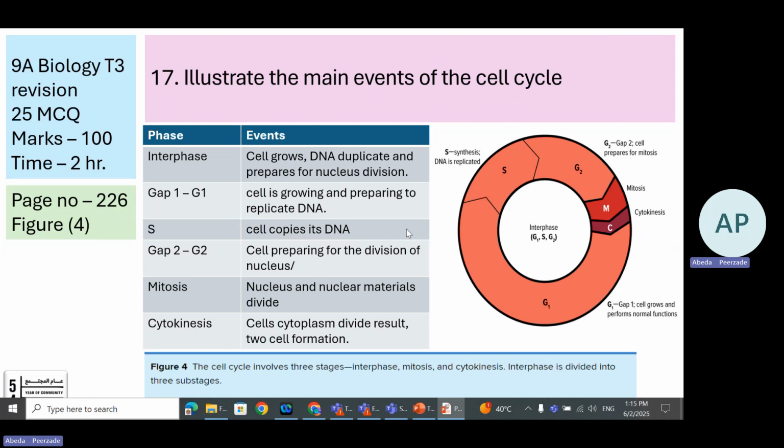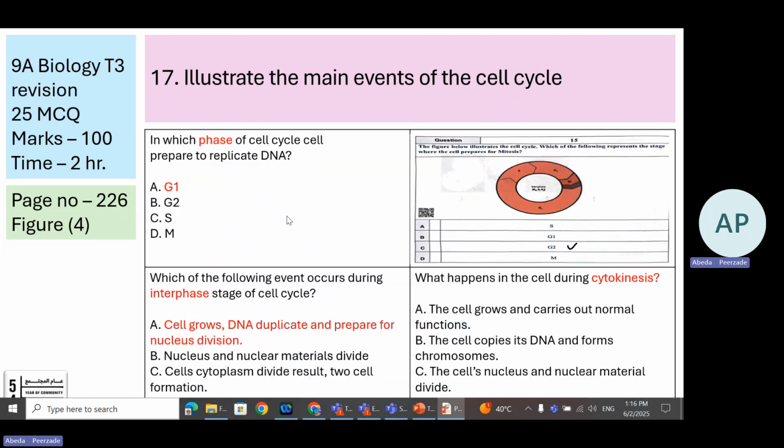All right. Let's see the example questions. In which phase of the cell cycle does the cell prepare to replicate DNA? That is G1. Now, the common mistake students can make here is by not reading the question well.